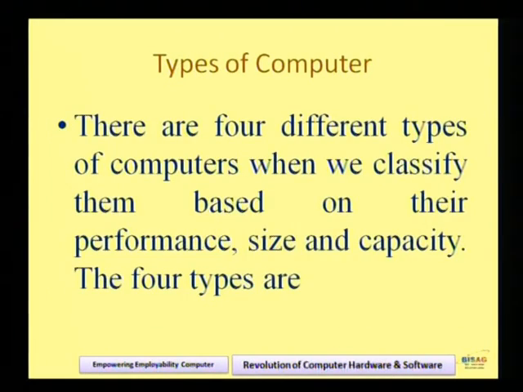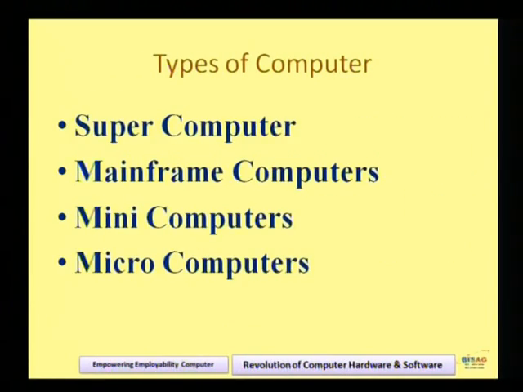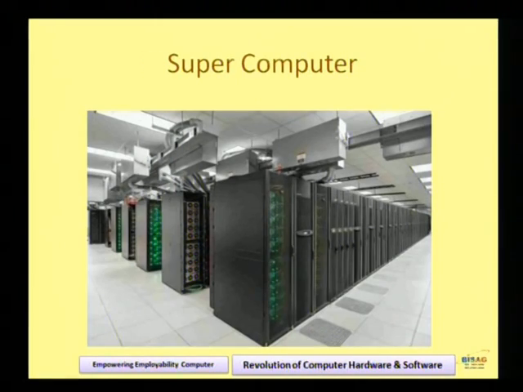Now these four types of computers are different categories. They are classified based on their performance, their size, and their capacity. So these are the main criteria of their differentiation. Each has different performance, different size, and different capacity, right? So the main four types: super, mainframe, mini, and micro, right? Please check the slide, please check the content, right?